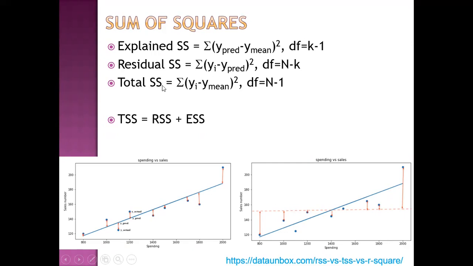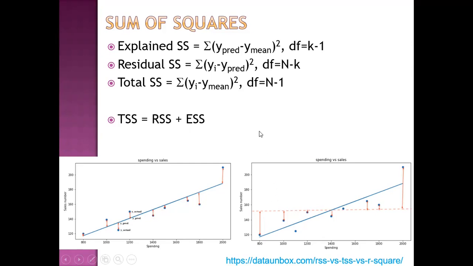Then total sum of squares, it is defined as difference between outcome values and mean of outcome value. So total sum of square is equal to residual sum of squares plus error sum of squares. And this is the graph depicting the residual sum of squares, and this is the graph depicting the explained sum of squares.